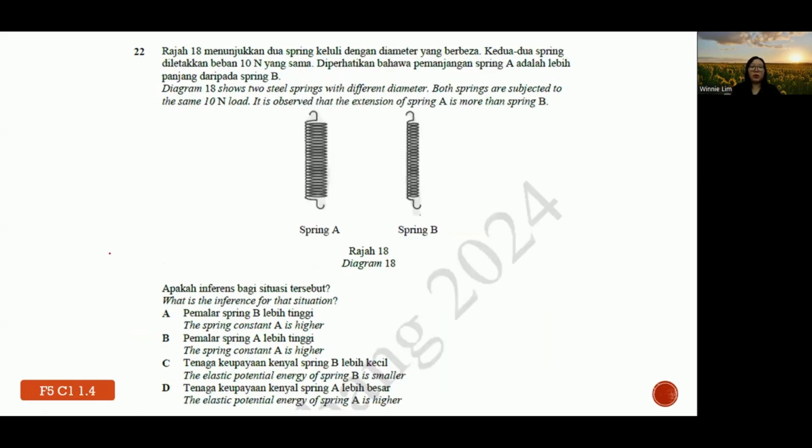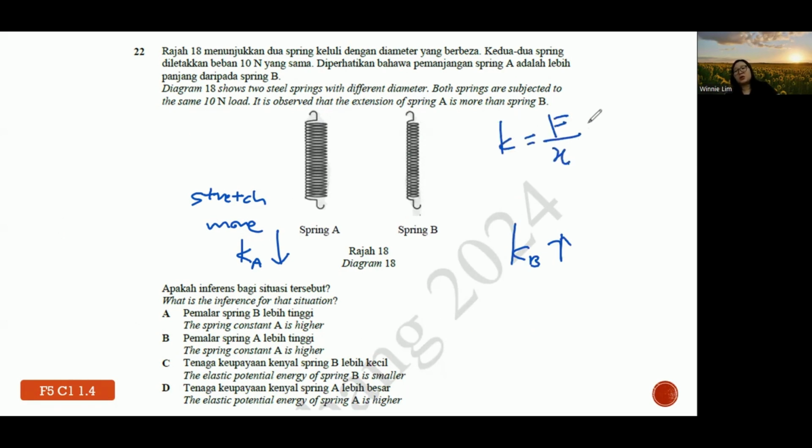Question 22. Diagram 18 shows two steel springs with different diameters. Both springs are subjected to the same 10 Newton load, and it is observed that the extension of A is more than B. If it can extend easily or stretch more, the general concept is that the spring constant is low. So K for A is low, whereas B will be higher because its extension is less. For information, spring constant is force per unit extension. So when your extension is less, your spring constant is higher. That means it's a stiffer spring. We normally say B is stiffer.